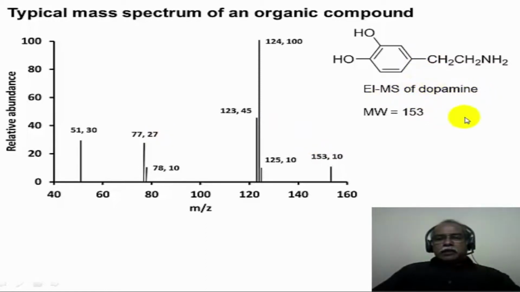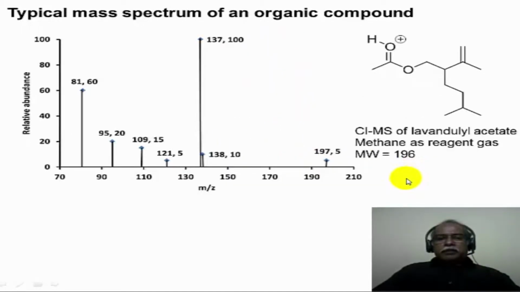Now the molecular weight of this particular compound, this is called dopamine. This is one of the neurotransmitters and it has a molecular weight of 153. You can see here the molecular ion is registered at the highest m by z value at 153, but nevertheless it is not the most intense ion that is produced. The reason being, the ion that is produced as a molecular ion further undergoes decomposition and fragmentation to give various other ions. In fact, one of the fragment ions is the most abundant ion of 100% intensity in the mass spectrum. So we will see some more examples of the mass spectrum.